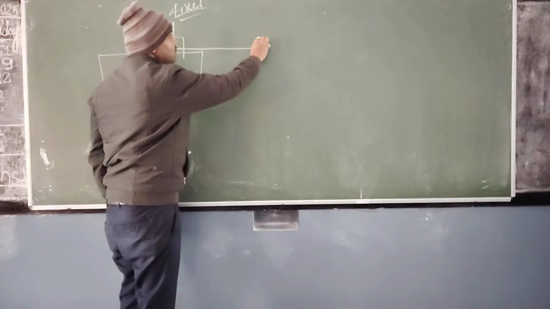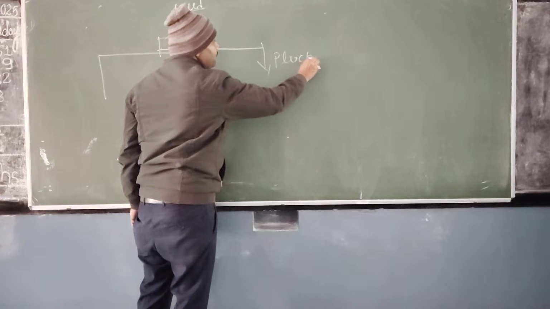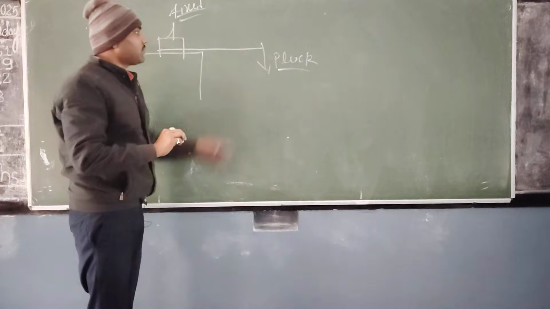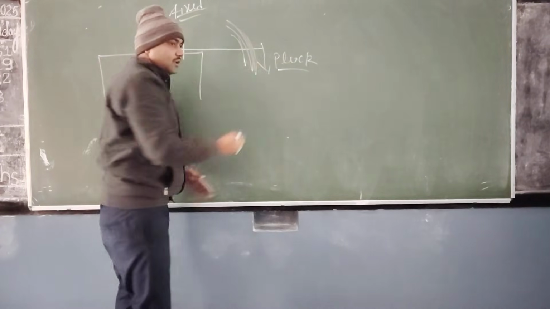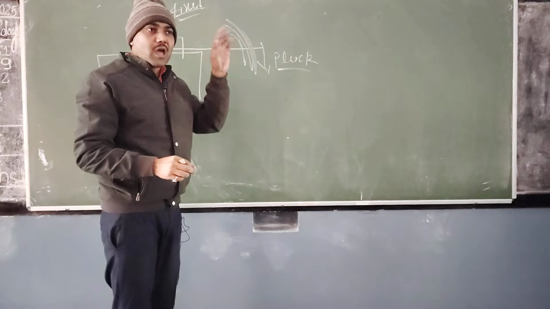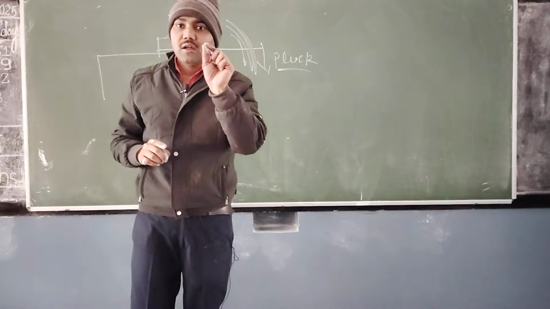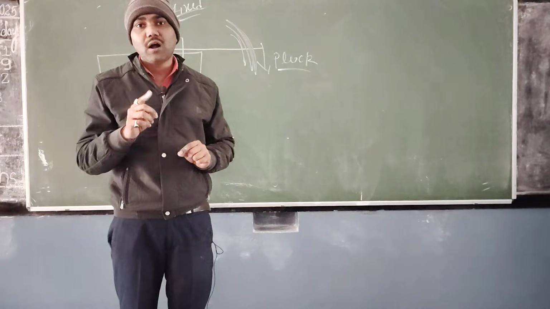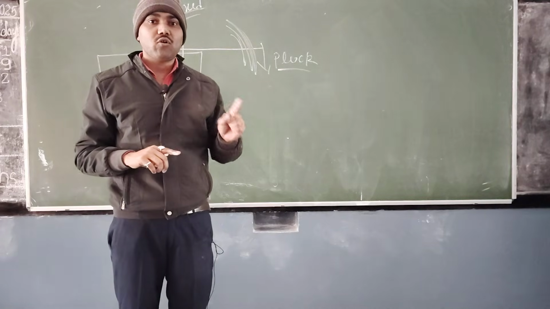And when we pluck it from here, the scale, what happens? It vibrates like this. And when it vibrates, what will you see? You will hear a little bit of sound. Understood? So that means vibration is the cause of sound.